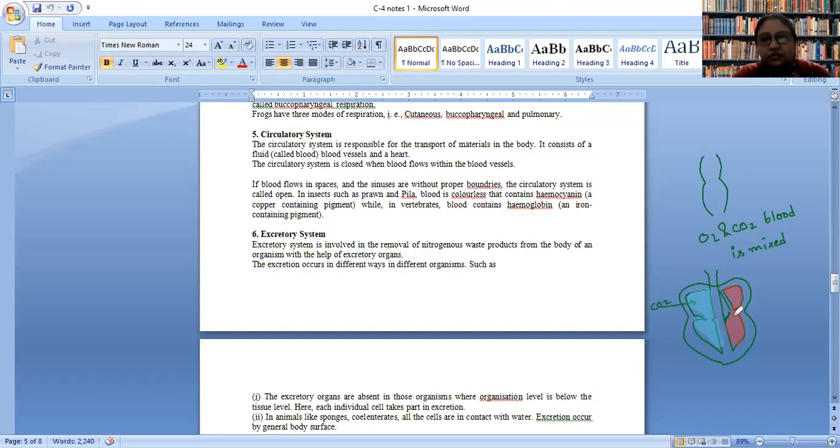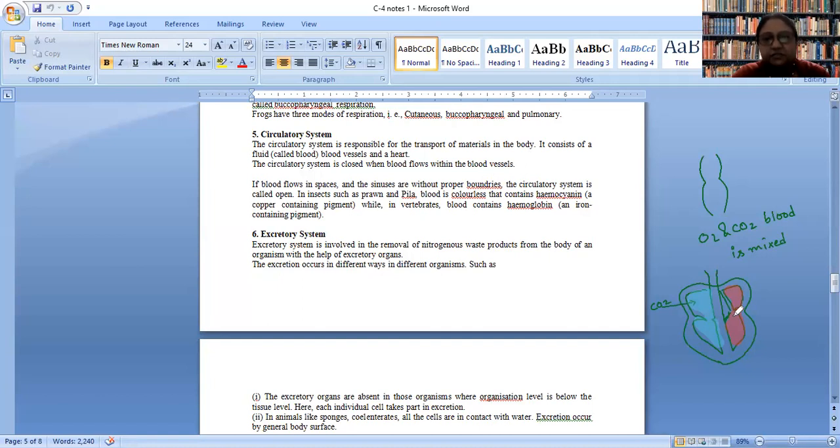Because they have hemoglobin in some cases, but it may be present in the serum, not inside the RBC. They can have a blue color pigment called hemocyanin. जैसे हीमोग्लोबिन में आयरन होता है, हीमोसायनिन the pigment has copper and it's not red in color.